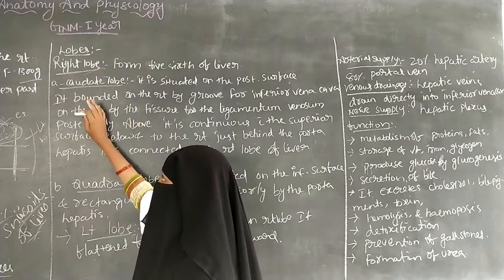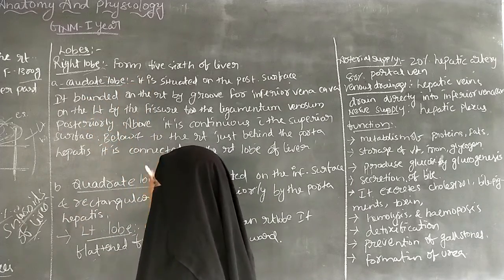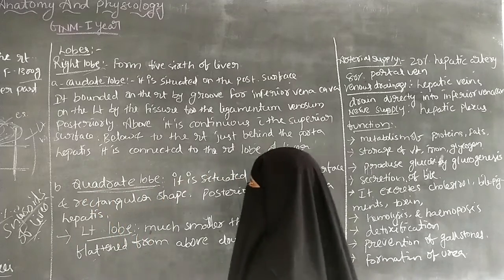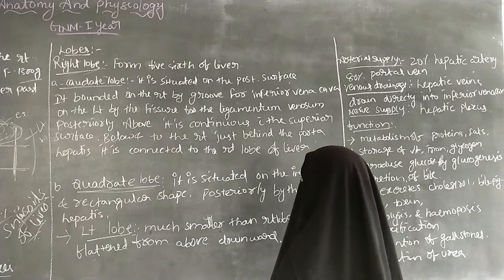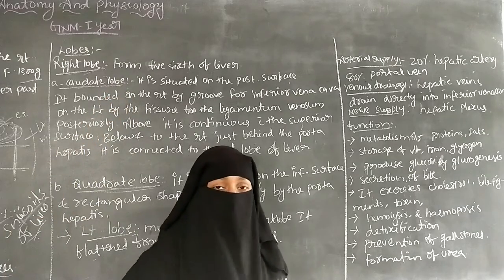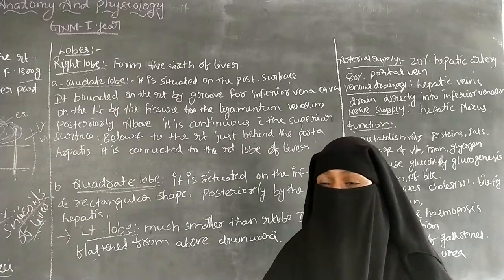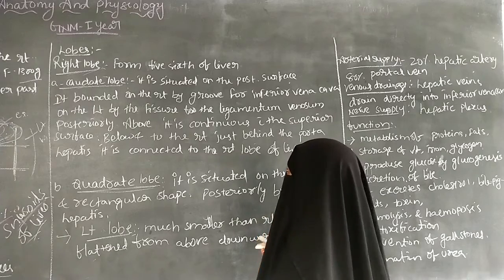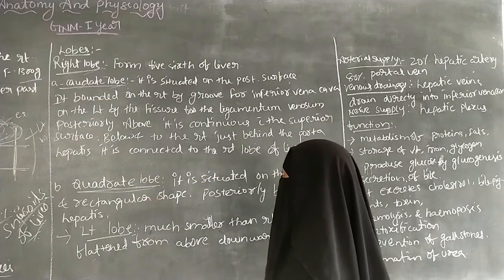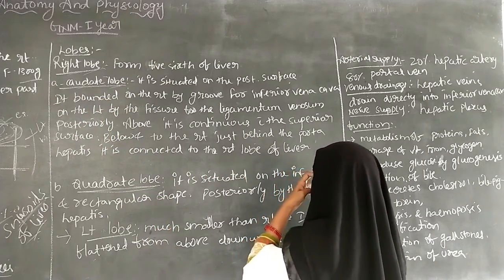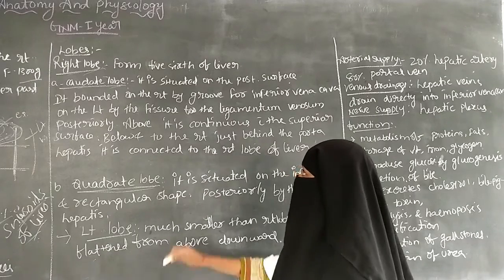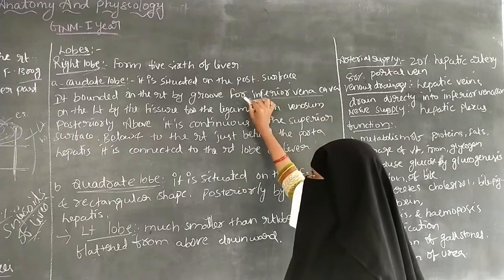The right lobe consists of two lobes, that is the caudate lobe and the quadrate lobe. The caudate lobe is situated on the posterior surface of the right lobe, and it is bounded on the right by the groove for the inferior vena cava.